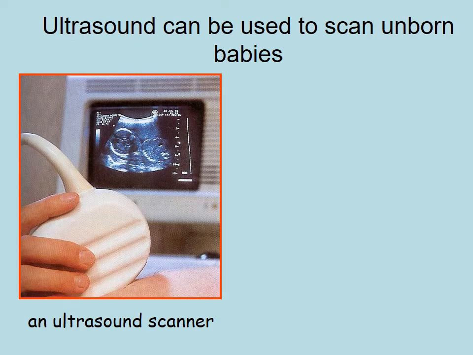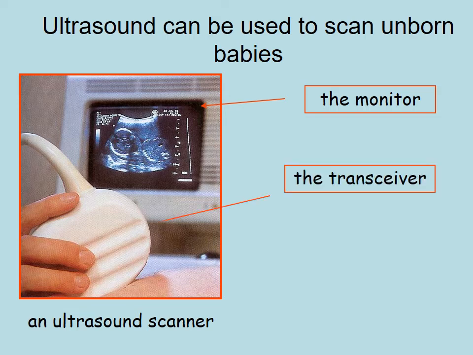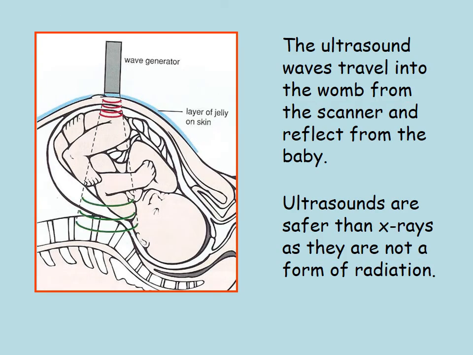A medical use for ultrasound is to scan unborn babies. So here we have the monitor where we can see an image, and the transceiver, and the patient. So how does this work? The ultrasound waves travel into the womb from the scanner and reflect from the baby. So they bounce off the baby and return, creating an image. Now, ultrasounds are safer than using X-rays as they are not a form of harmful radiation.